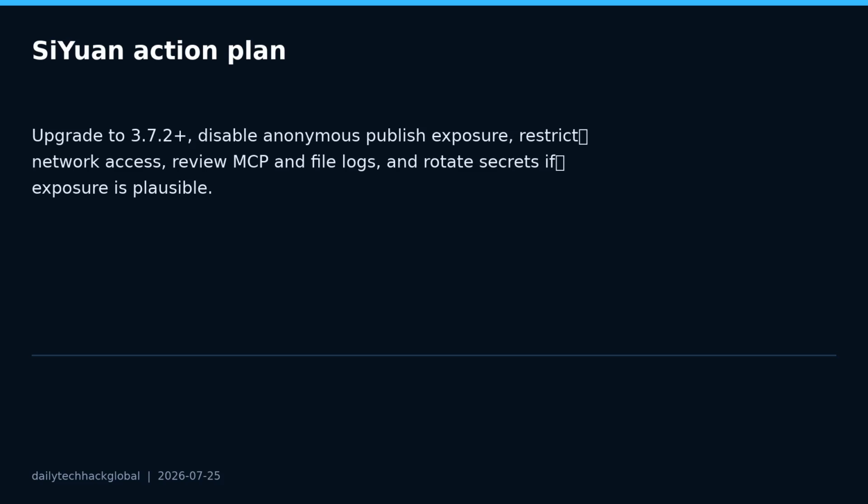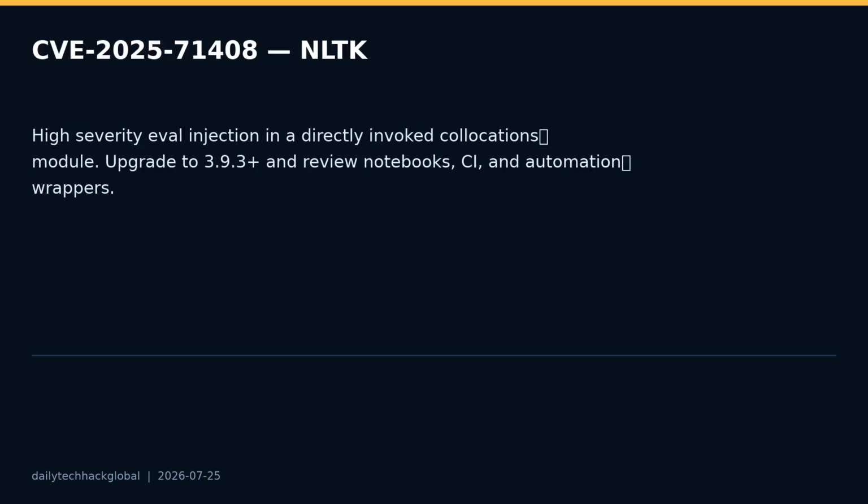The defensive fix for NLTK is straightforward. Upgrade to NLTK 3.9.3 or later. Then review job runners, scheduled notebooks, shell wrappers, CI tasks, and data science scripts that call NLTK command modules directly. The broader lesson is that AI and machine learning pipelines often glue together libraries, notebooks, shell commands, datasets, and helper tools. A vulnerability may start as local code execution, but in an automated environment that local context may include cloud credentials, model artifacts, dataset access, or deployment tokens.